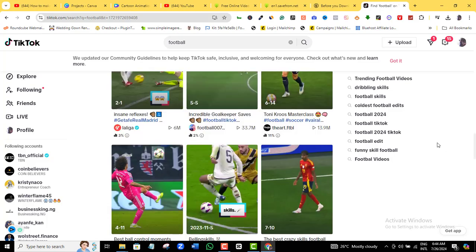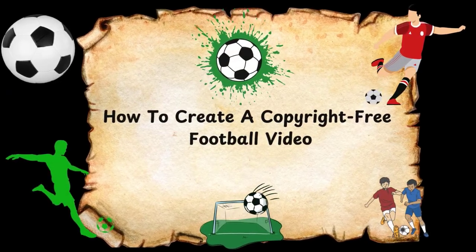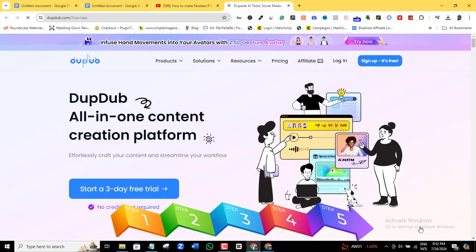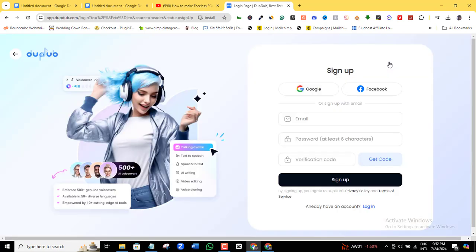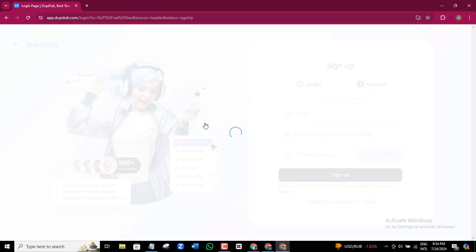part of this video. To make a faceless football short channel using AI, we are going to go through these simple steps. Step number 1 is that we will have to generate an engaging script for our football short video. So to generate a script, we are going to be using a free AI tool called DupDub. Link to the resources that I'll be using in these videos are all in the video description.